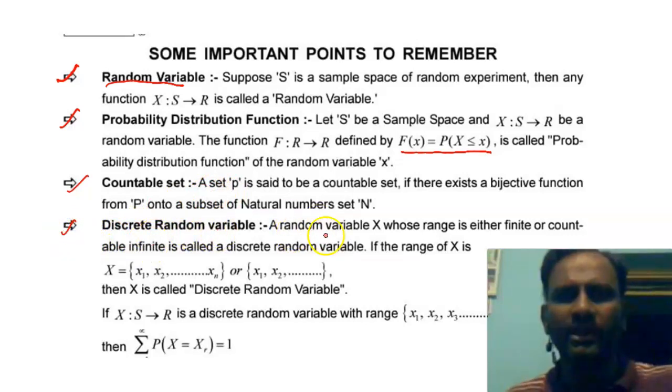Discrete random variable. A random variable X whose range is either finite or countably infinite is called a discrete random variable. The range of X is the set {x1, x2, x3, ..., xn}. Here this is countable because n is a numerical number in general, or x1, x2, x3 and so on up to an infinite series, where there is no fixed last element. This is infinite.